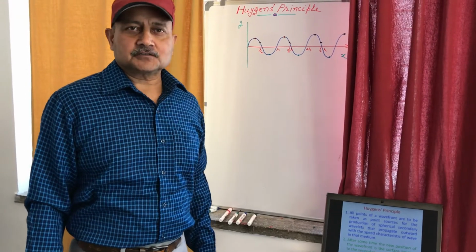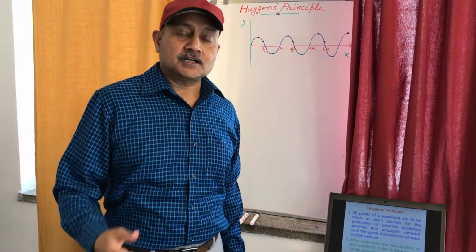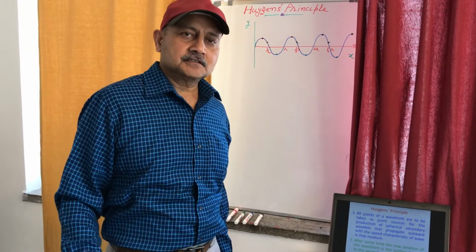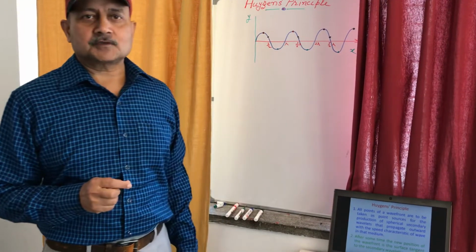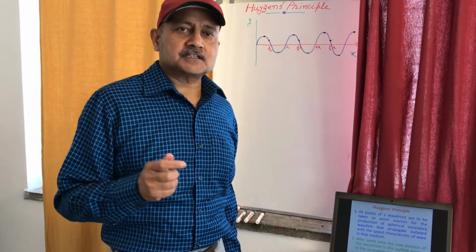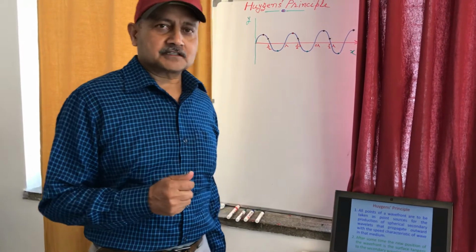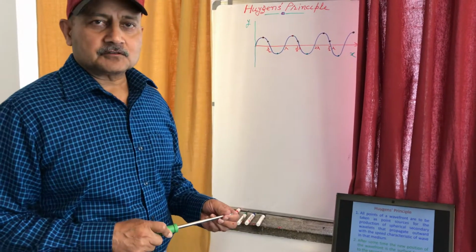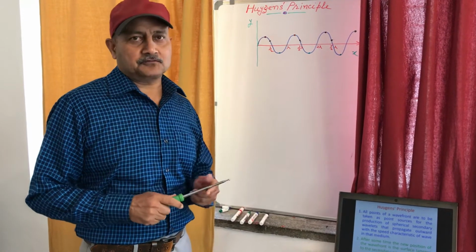Huygens was a Dutch physicist who in 1678 proposed a geometric model to learn about the position of a wavefront on the basis of its earlier position of a wavefront. On the basis of this geometrical model called Huygens principle, he was able to explain certain phenomena related to optics such as reflection and refraction. So before going deep into the Huygens principle, we will first learn about the meaning of phase and wavefront.